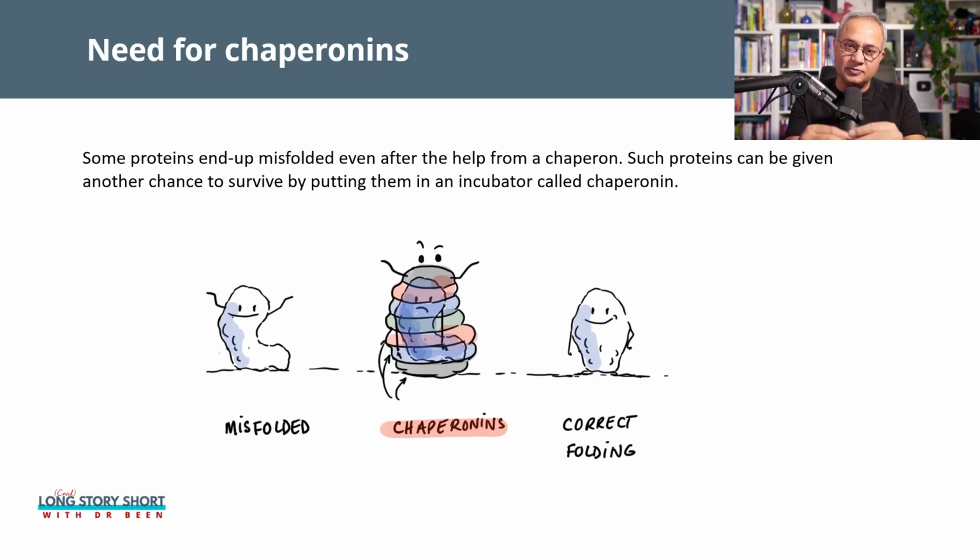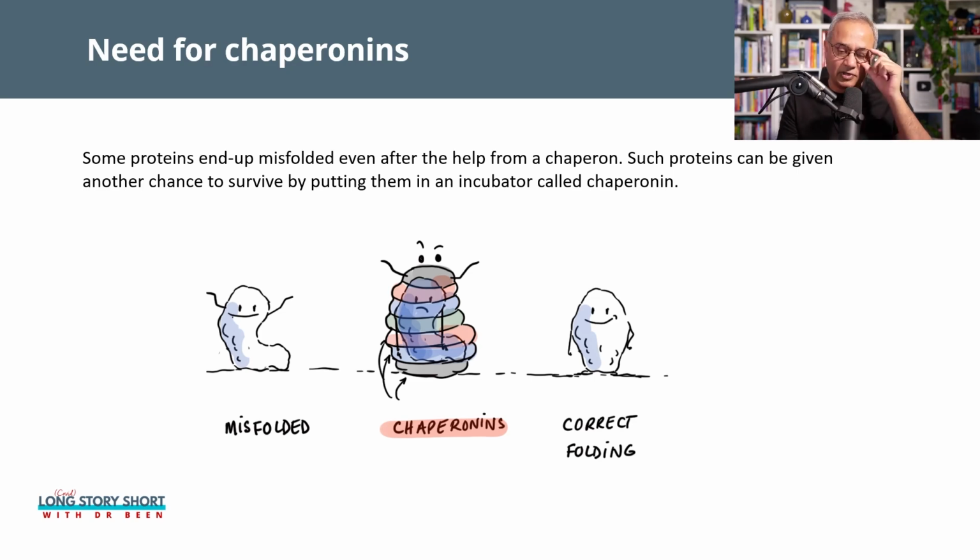So there are enzymes and pH levels and temperatures correct enough to allow this misfolded protein to unfold and then refold. And it is possible that after this special care in the chaperonin, the protein would then correctly get folded into a three-dimensional shape.